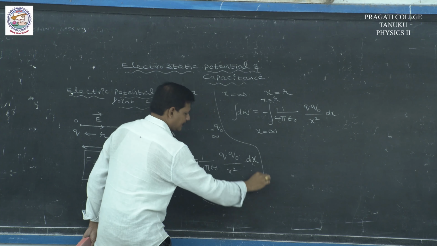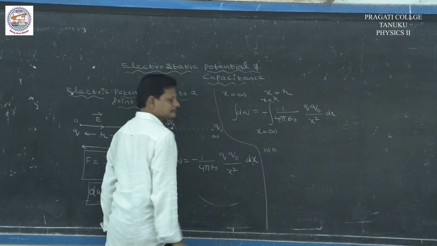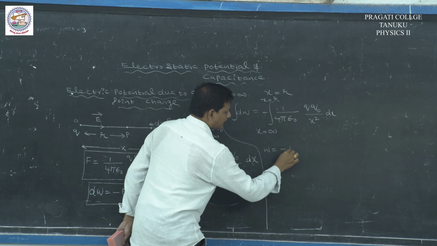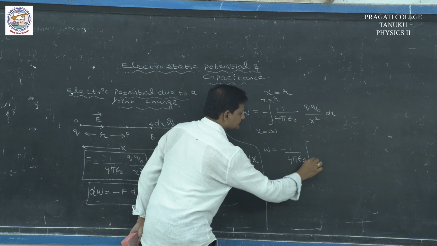So, integral dW is nothing but W, equal to minus 1 by 4 pi epsilon naught.